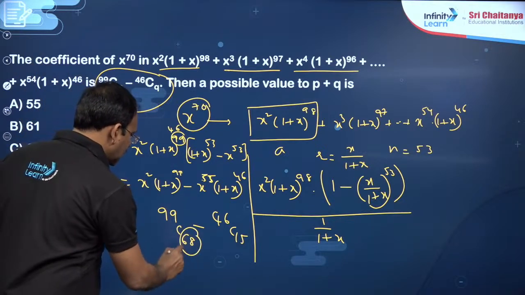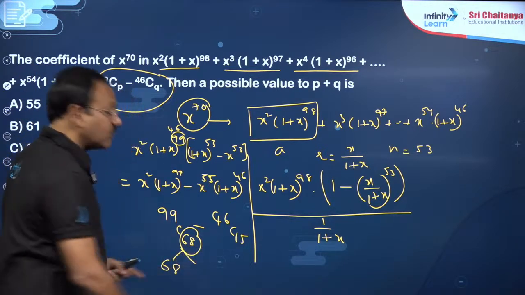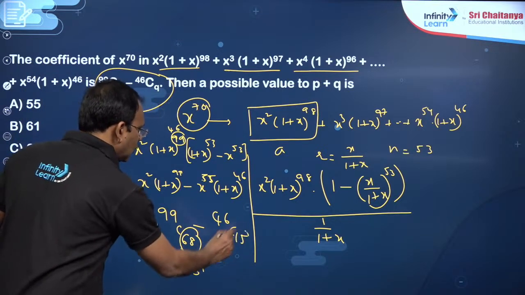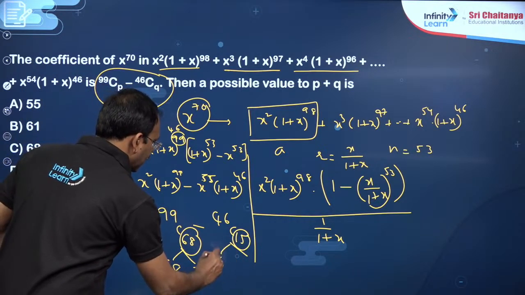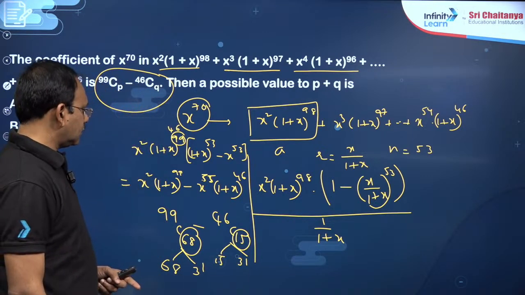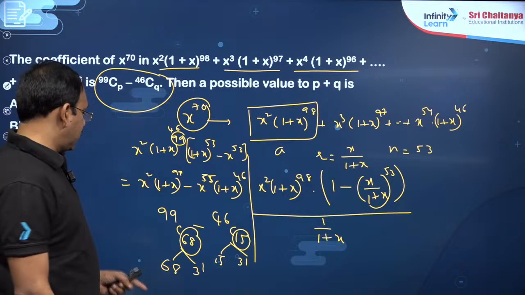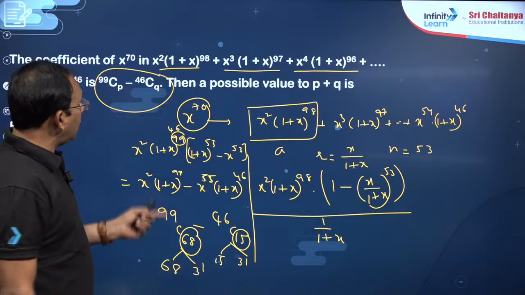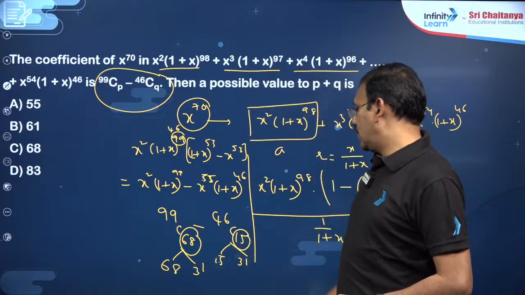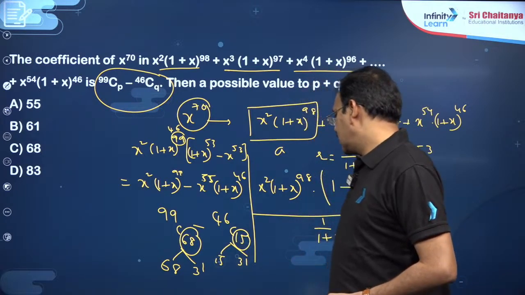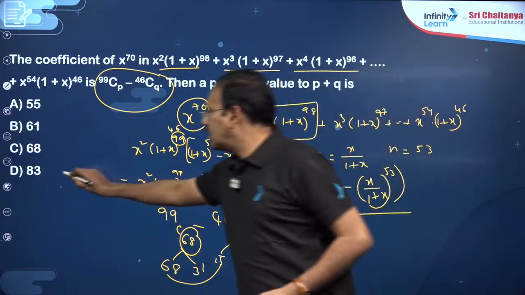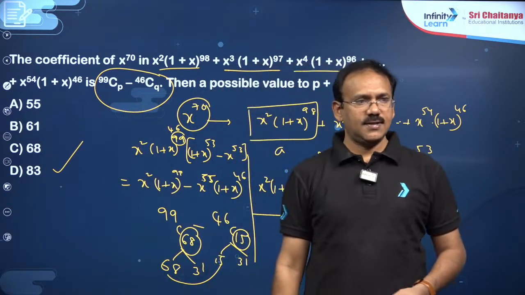Of course P can be 68, or there is one more possibility, 131. Q can be 15 as one possibility, the second one 131. Am I correct? Yeah. So Q has two possibilities, P has two possibilities. For P plus Q, you just try all the combinations. Here you will get 68 plus 15, which is 83. 83 is the possible combination here, dear students.